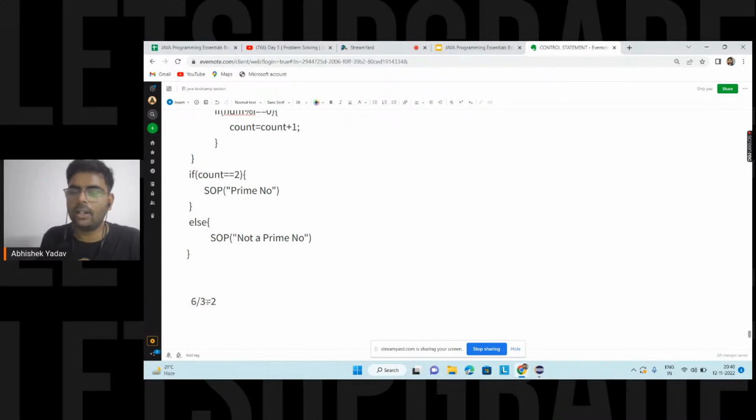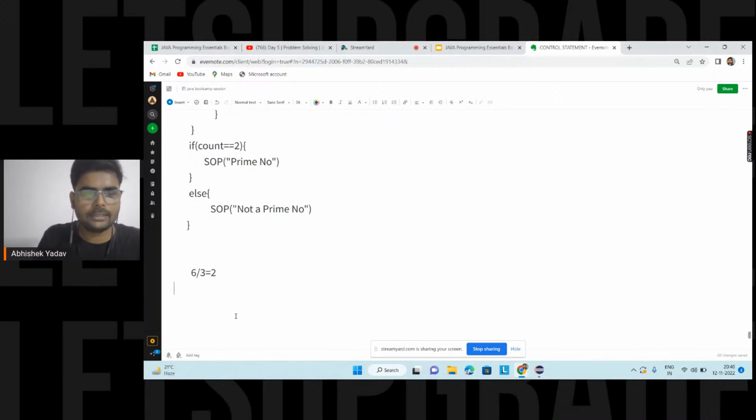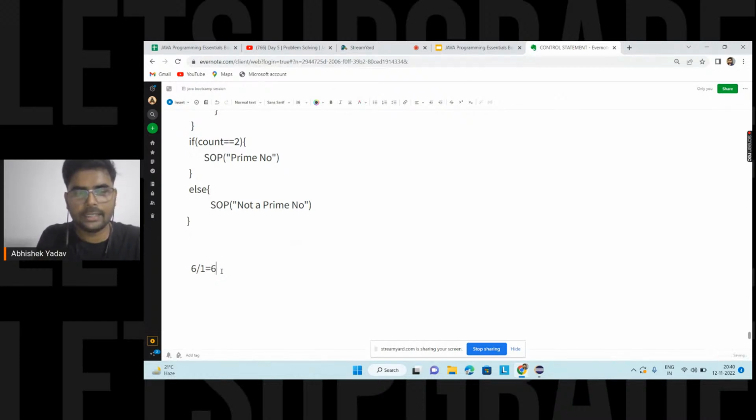Let's take this same example. 6 divided by 1 is possible, and we get 6. 6 divided by 2 is 3. 6 divided by 3 is 2. So these all are factors, because 1, 2 and 3 divide 6.